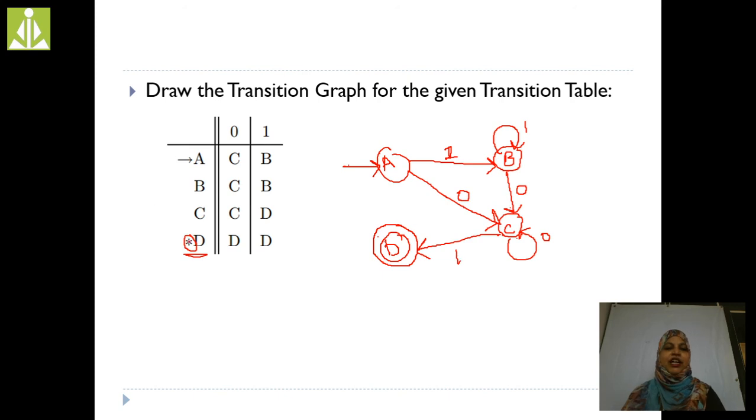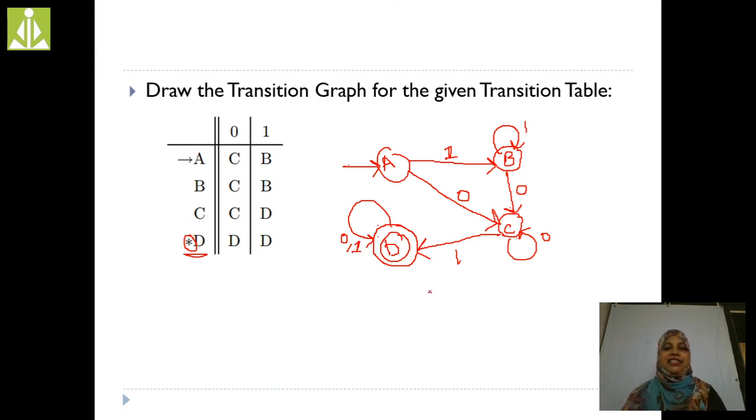Now, D on 0, D. D on 1, same transition, we are getting the same D. That's the reason I am going to separate them by a comma and put 0, 1, we are getting D, right?